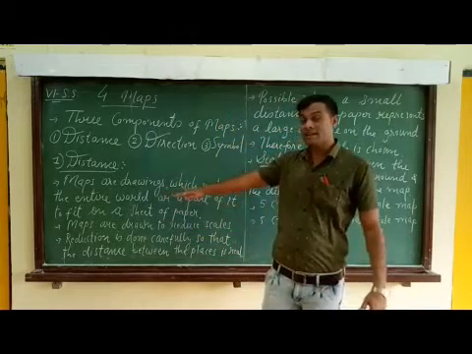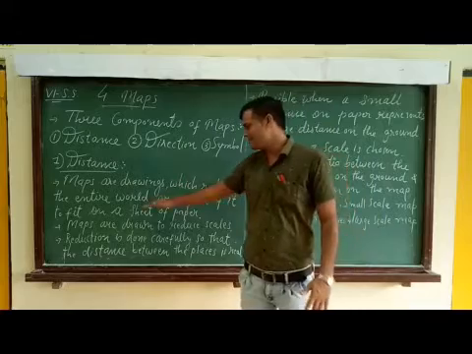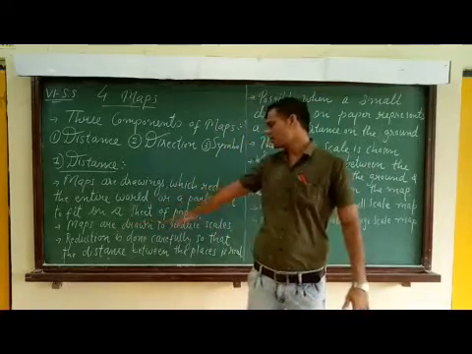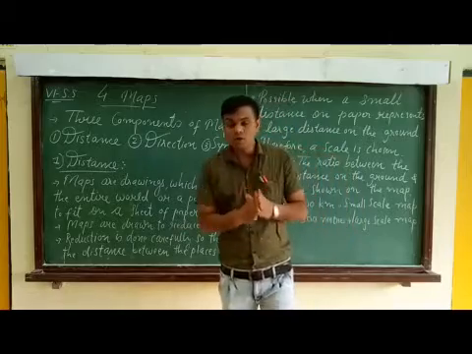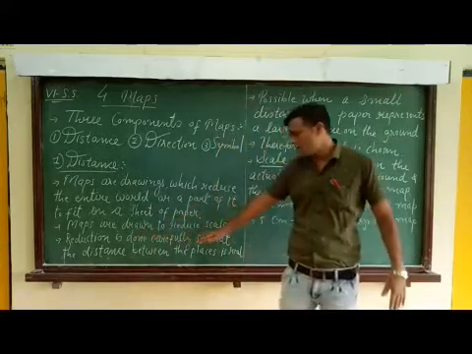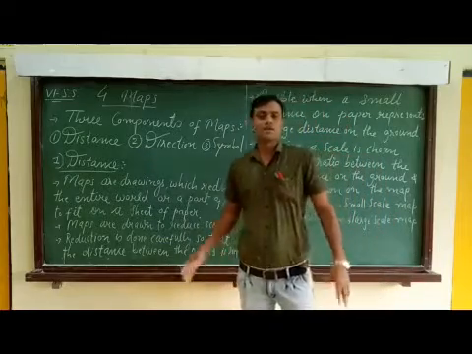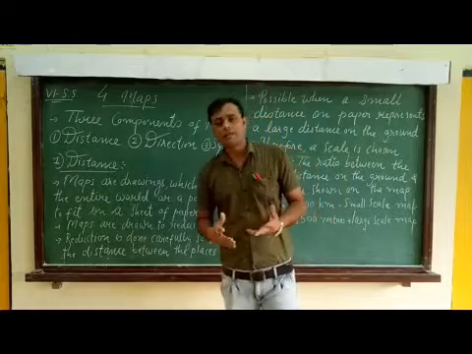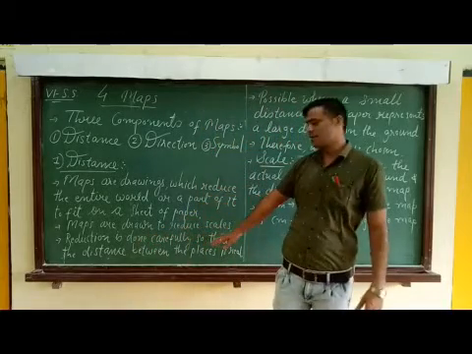So maps are drawings which reduce the entire world or a part of it to fit on a sheet of paper. So when we do this activity, it means maps are drawn to a reduced scale. When we draw the map of any area, we reduce the scale.